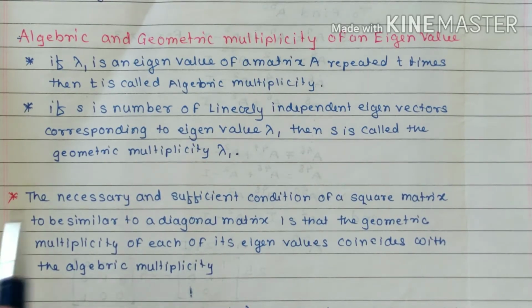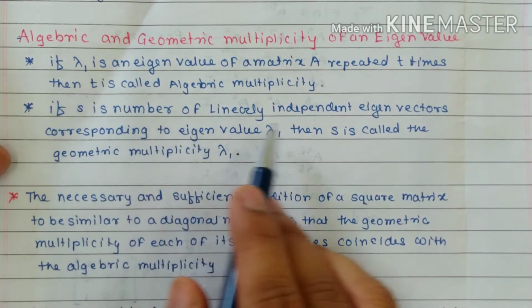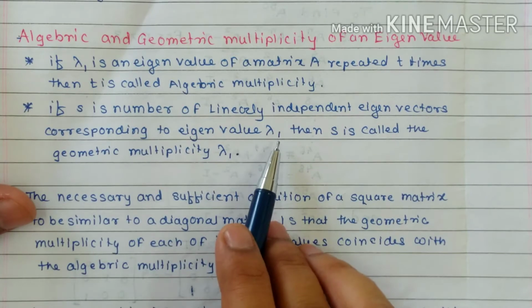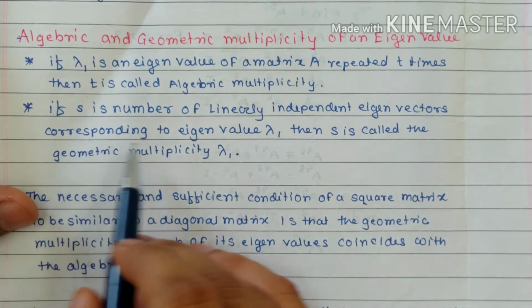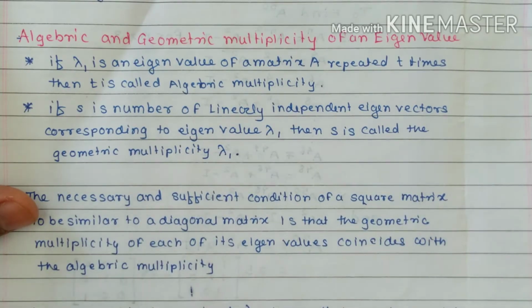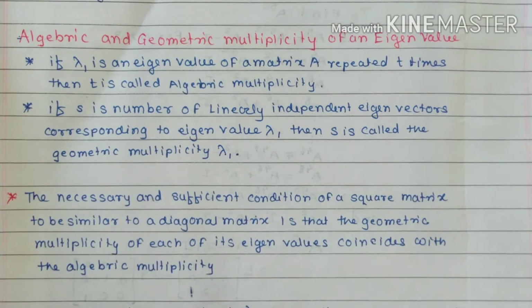Now, if S is the number of linearly independent eigenvectors corresponding to eigenvalue lambda 1, then S is called the geometric multiplicity of lambda 1. That means for one distinct eigenvalue there exists one linearly independent solution. Now if a particular eigenvalue repeats say 2 times, and for that eigenvalue we get 2 linearly independent solutions, then its geometric multiplicity becomes 2.